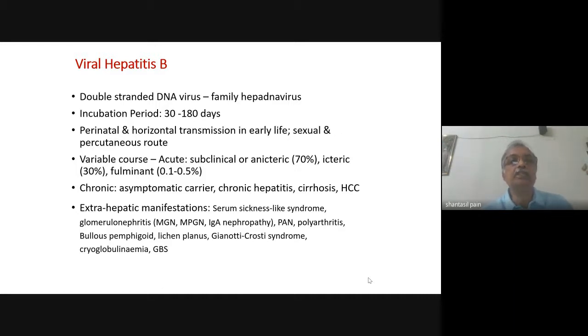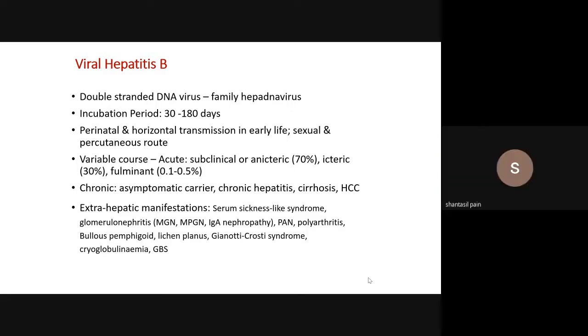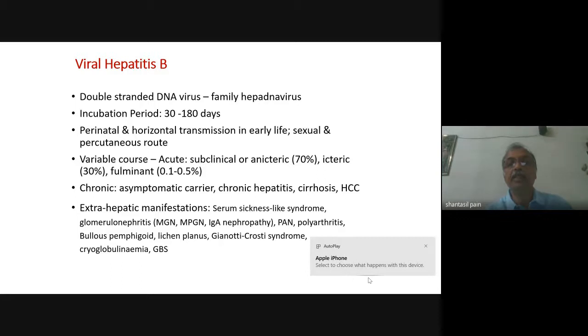Regarding chronic hepatitis B infection, patients may be asymptomatic carriers, or they can have chronic hepatitis, or they may have cirrhosis, or they may have HCC. And the patient can present to you in any stage of the illness. For example, the patient can present with HCC and you find that the patient is HBsAg positive, and hepatitis B infection is diagnosed the first time. Or the patient may be an asymptomatic carrier. A pregnant mother during routine checkup is found to be hepatitis B surface antigen positive.